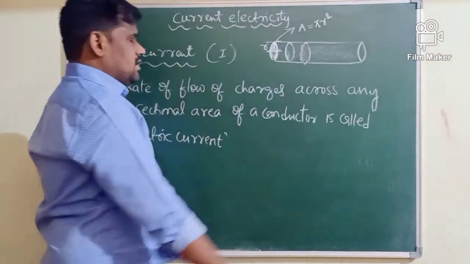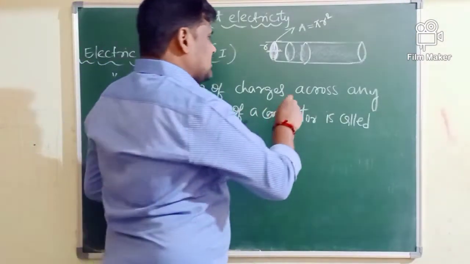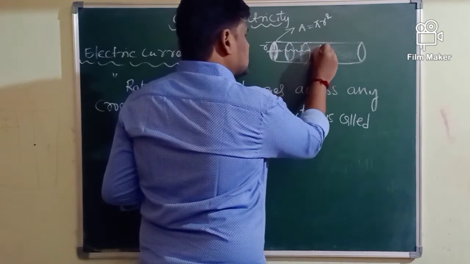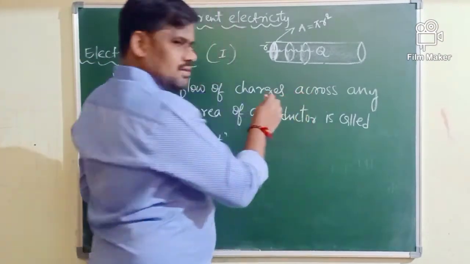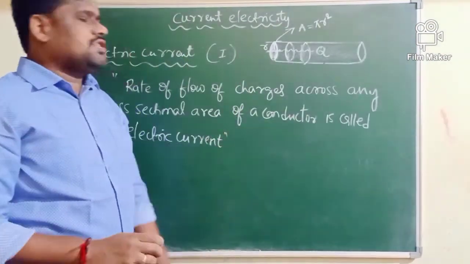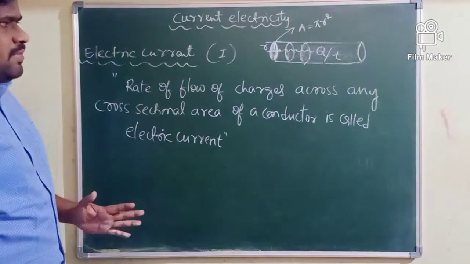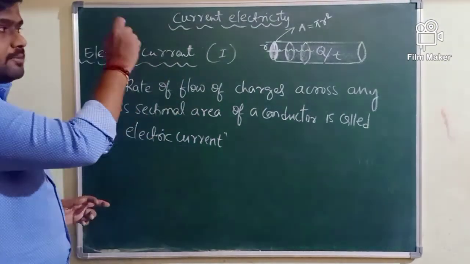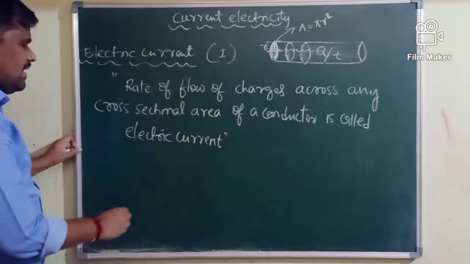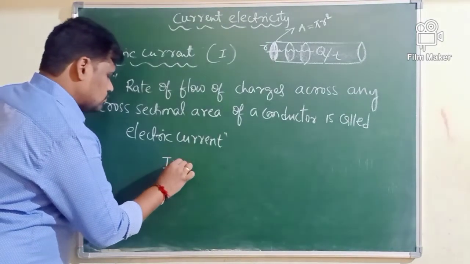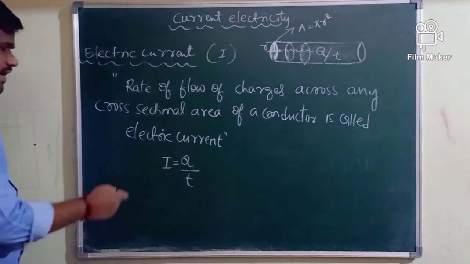As I said, a number of charges are flowing through this conductor. Imagine if Q amount of charge is crossing through a cross-sectional area in a time t. T is the time taken by the charge Q to cross or pass any cross-sectional area of a conductor. Then current in a conductor is given by I is equal to Q by T. What is the basic formula for calculation of the current? I is equal to Q by T.